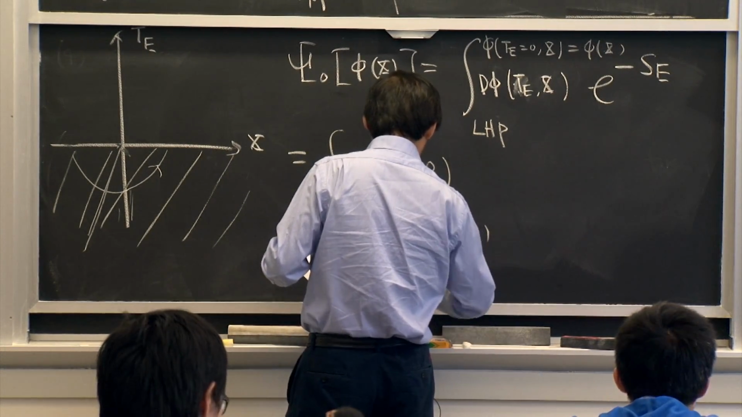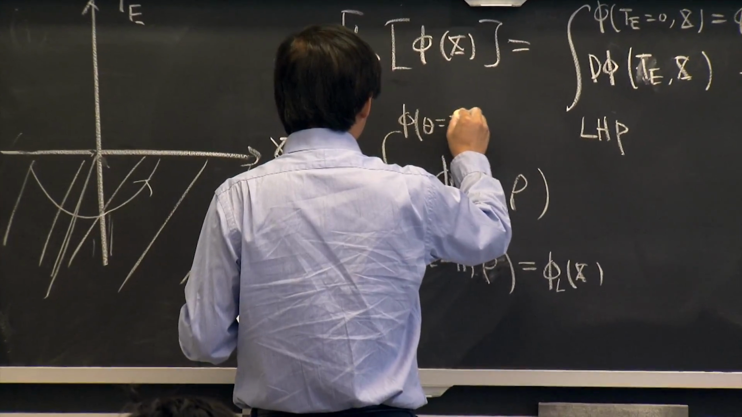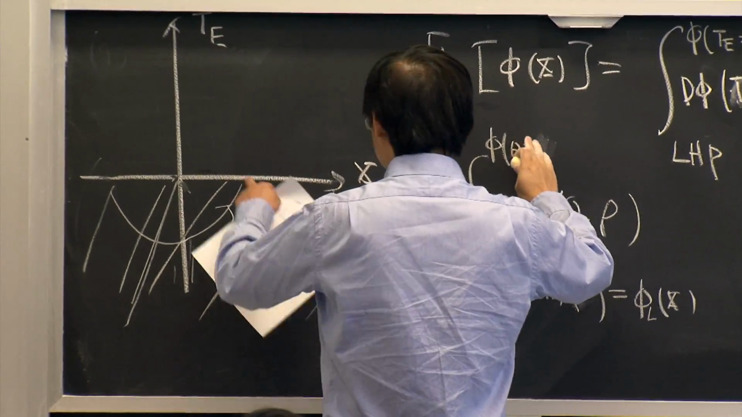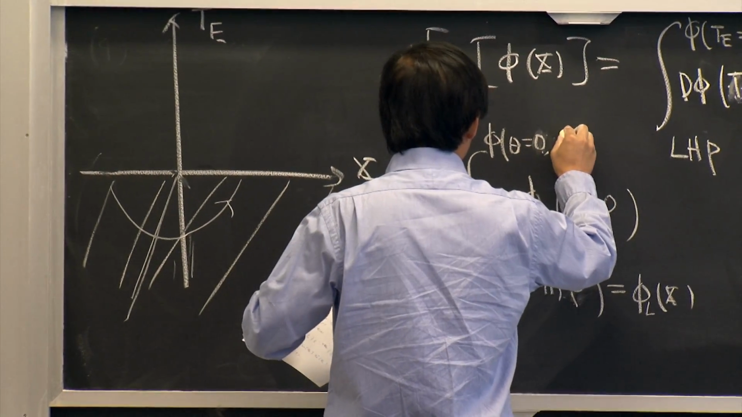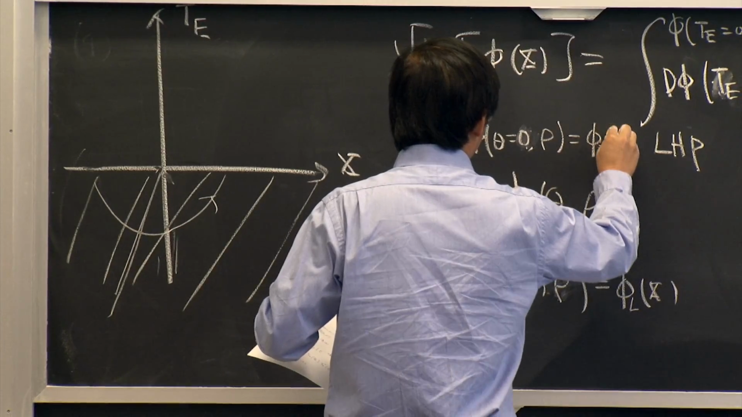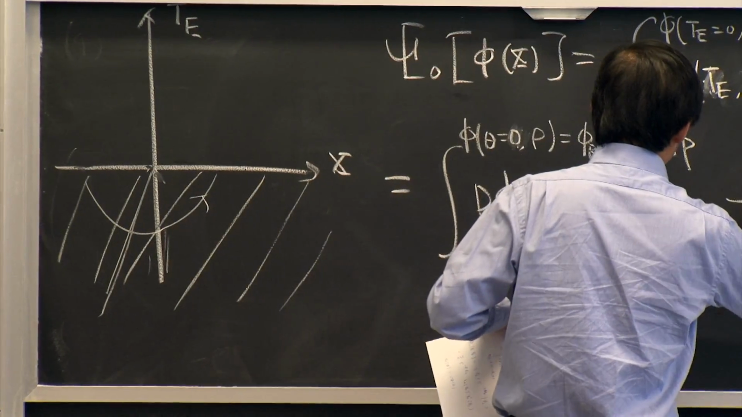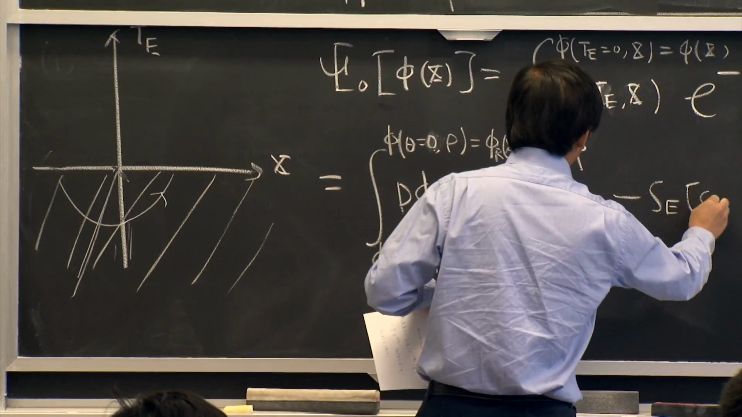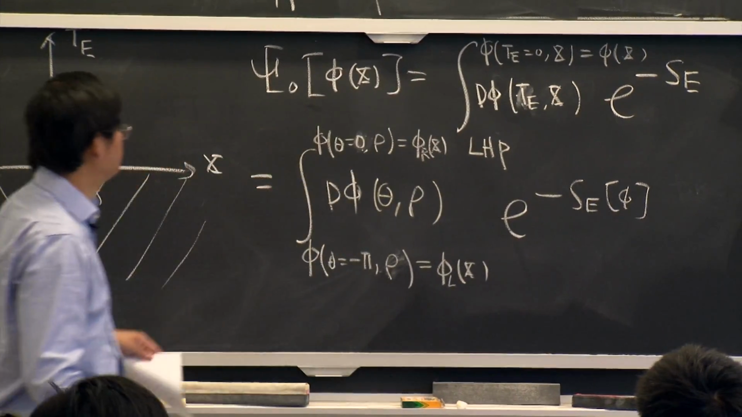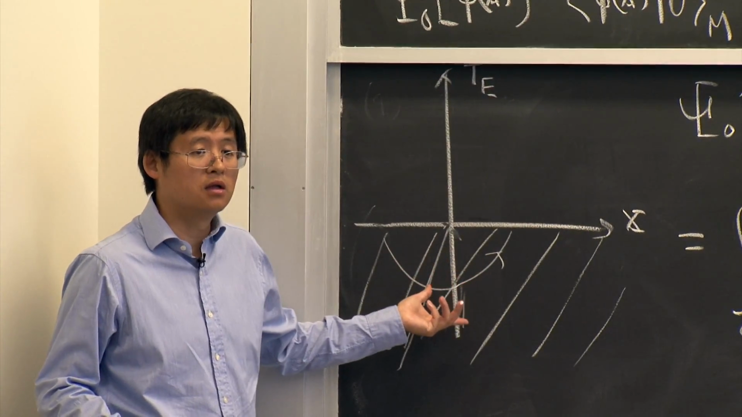And phi, theta equal to pi, theta equal to 0, rho equal to phi_R, x, and exponential minus S_E. Okay? So these two should be the same. I just choose a different foliation to do my path integral.